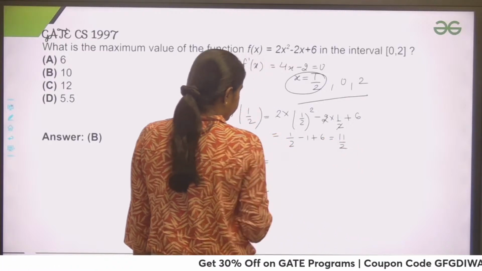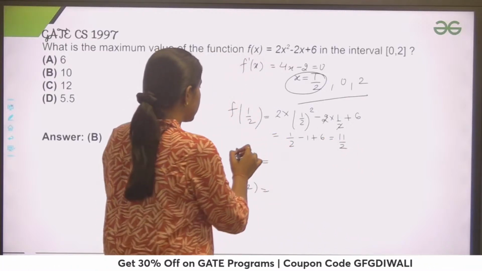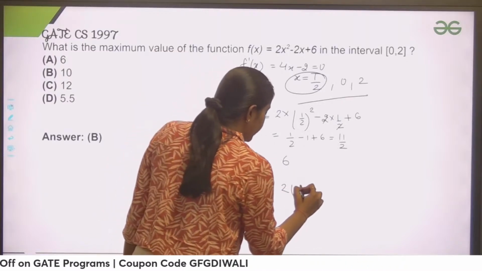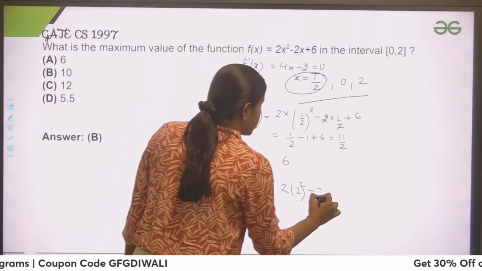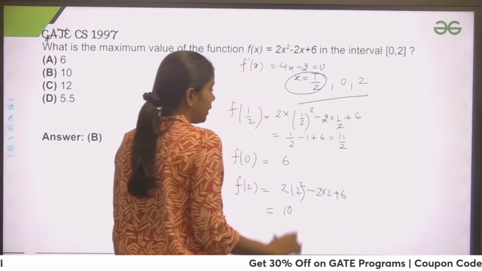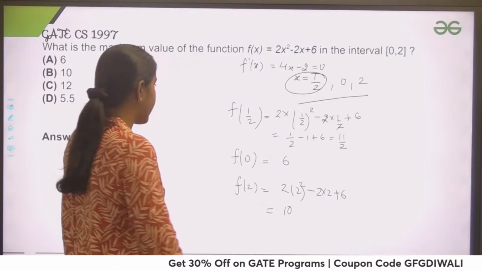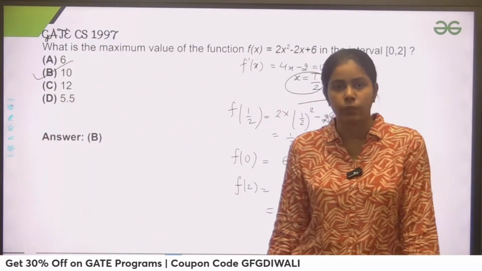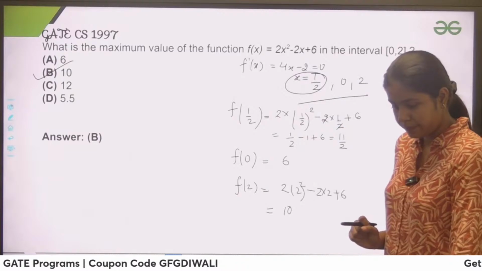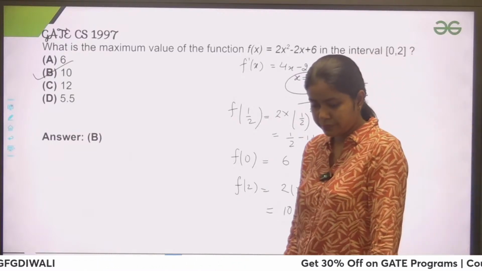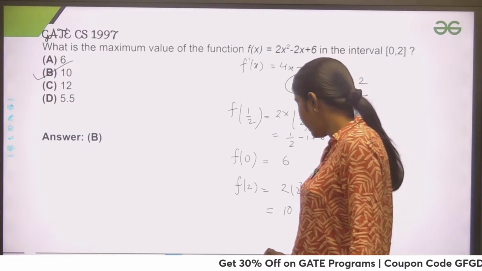11 by 2. Now, if I solve f of 0, that would give me 6. f of 2 is 2 into 2 square minus 2 into 2 plus 6. On solving, it would give me 10. So out of these three values, 10 is maximum. So option D is correct. This was a simple question. Let's move to the next question.